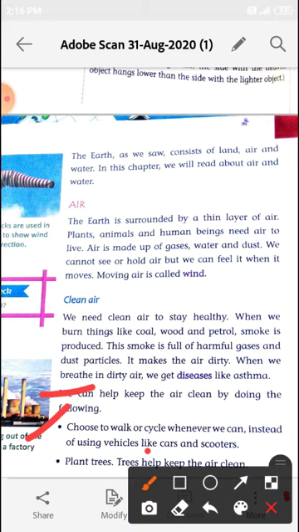Trees help keep the air clean. There are two ways given to keep our air clean. Firstly, choose to walk or cycle. Second, plant trees. Trees help keep the air clean. Okay?